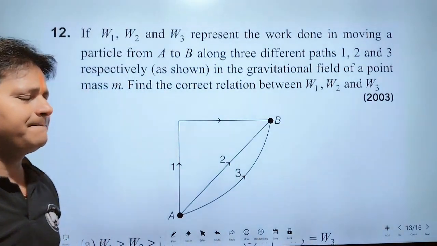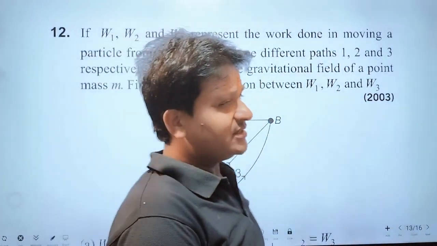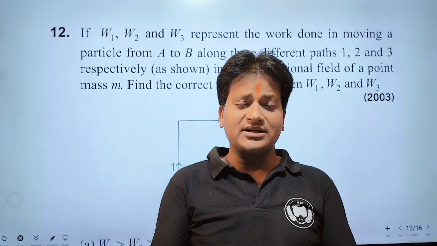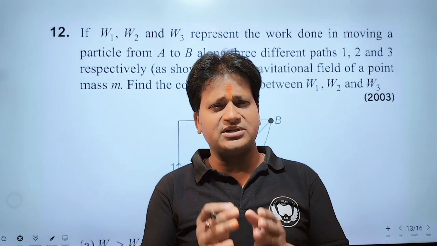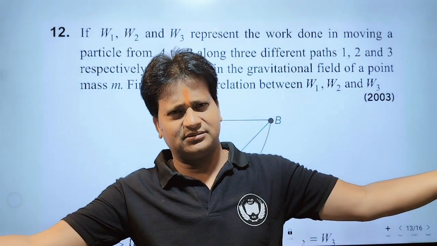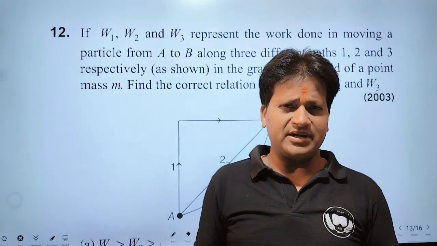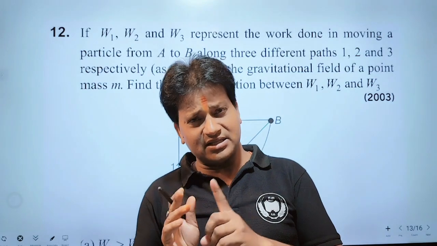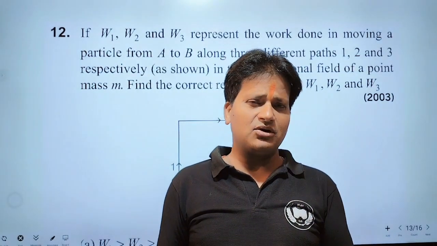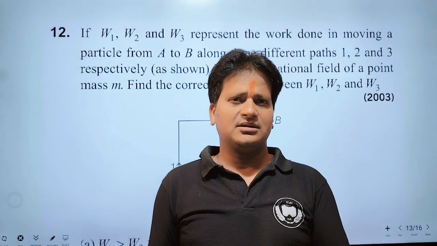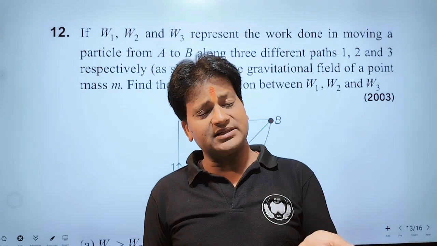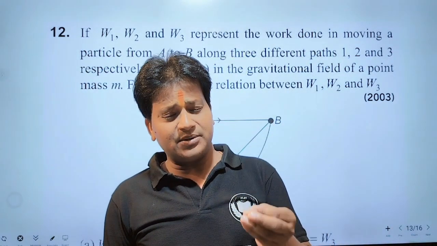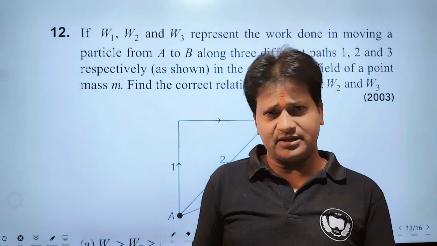We know that work done by any conservative force does not depend on the path followed by a particle.